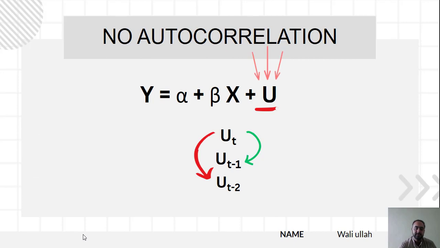The next one is no autocorrelation. So what is autocorrelation? Autocorrelation means there is some correlation between the current error term and the previous error term, or some of the previous error terms. If there is some correlation between them, then we will call it autocorrelation. This autocorrelation is not desirable and it can affect our results of OLS. So we have to remove this autocorrelation to run OLS. The methods for removing it we will discuss later.